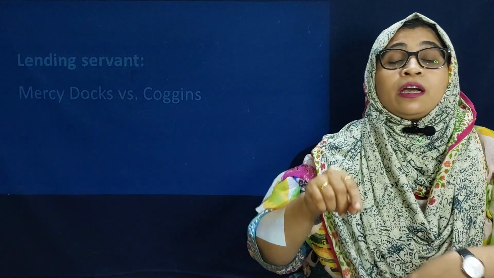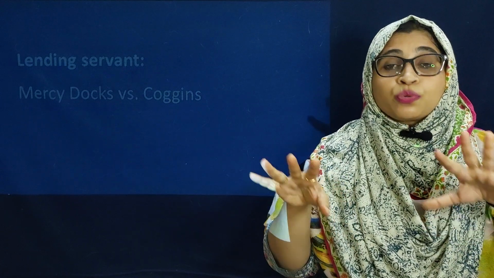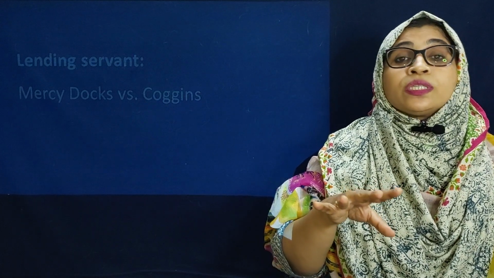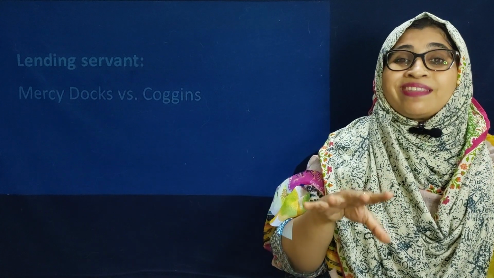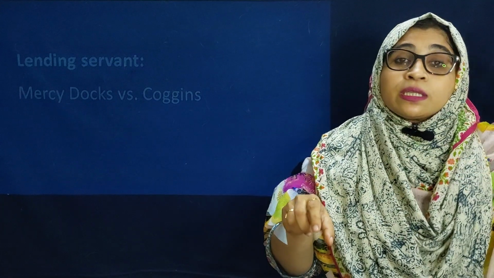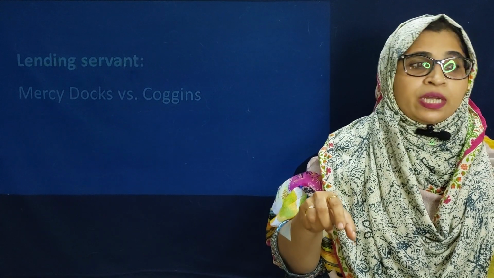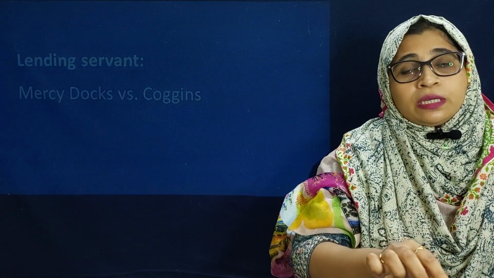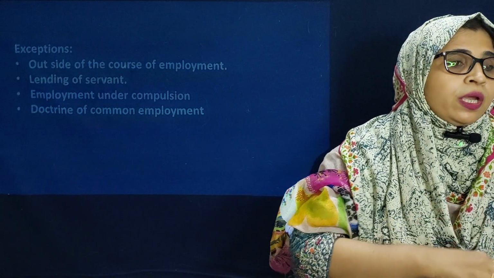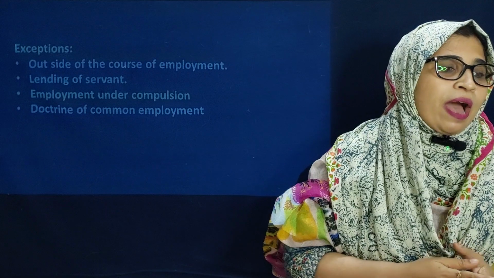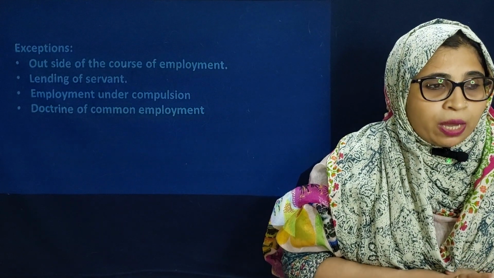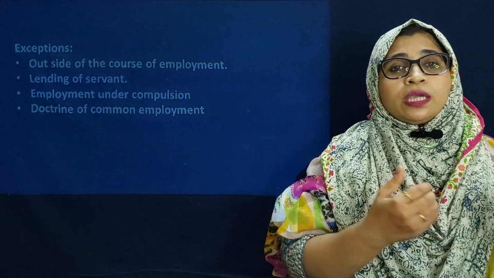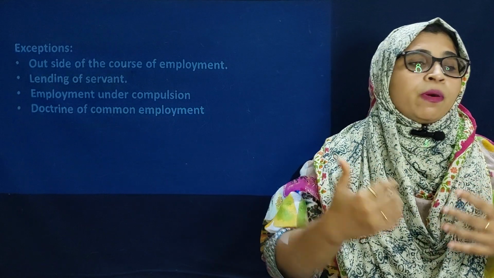The second owner is not giving any salary or directions to that servant. The first employer gives the salary, gives the directions and controls the servant, so the first master only is liable, whether it is lending or borrowing of the servant. Okay, so all of these things come under the unauthorized mode of doing an authorized act. Now, that also has some exceptions: outside the course of the employment, lending of the servant, employment under compulsion, and the doctrine of common employment.